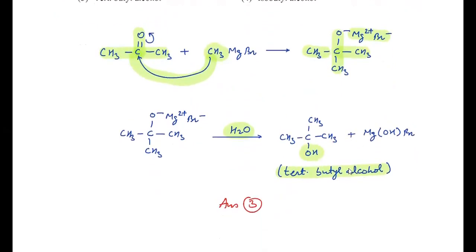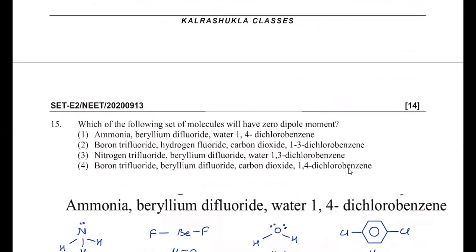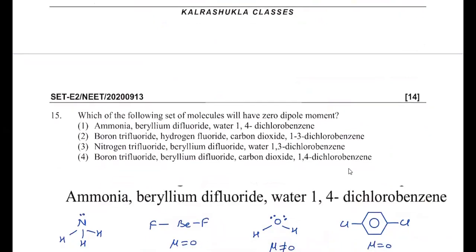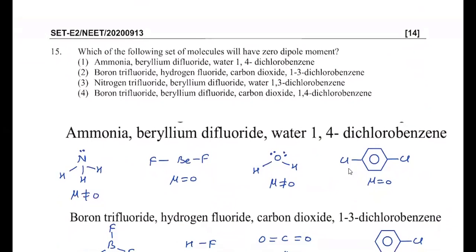Then to the next question: which of the following sets of molecules will have zero dipole moment? Basically, you have to draw structures and then check which have zero dipole moment. First, ammonia: it has non-zero dipole moment because it's pyramidal in shape, so the vectors cannot be cancelled. In BeF2, dipole moment is zero because the two vectors are opposite and cancel. Water is again bent, so it has non-zero dipole moment. In 1,4-dichlorobenzene, dipole moment is zero because again two vectors cancel like this.